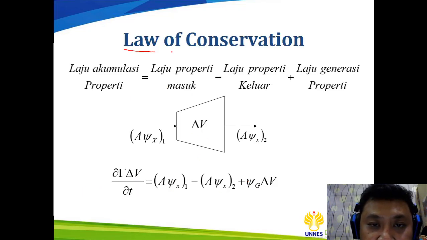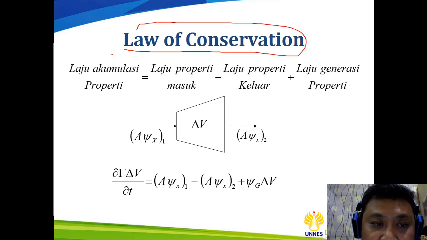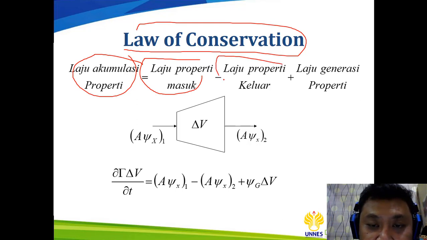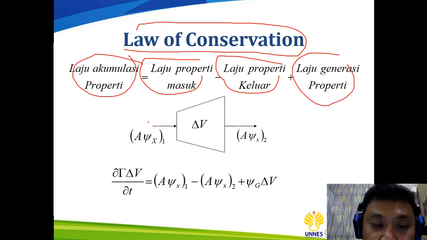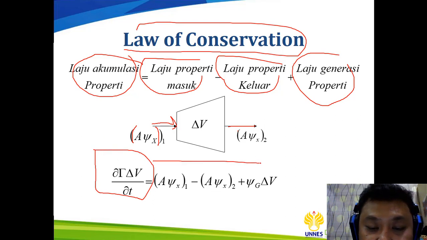If we have the law of conservation, the property accumulation is equal to the property input minus the property output, plus the property generation. So if you have flux entering a certain volume at point 1 and exiting at point 2, you will get this equation for the unsteady state.